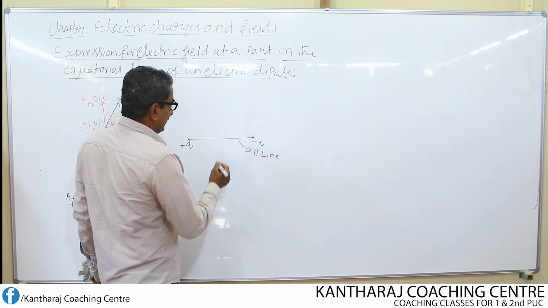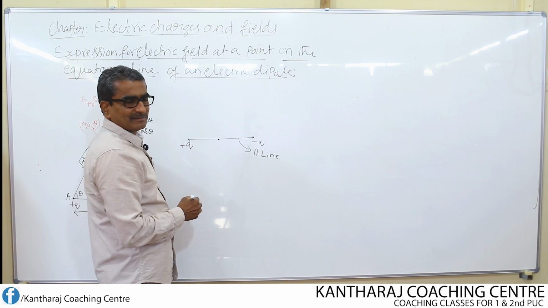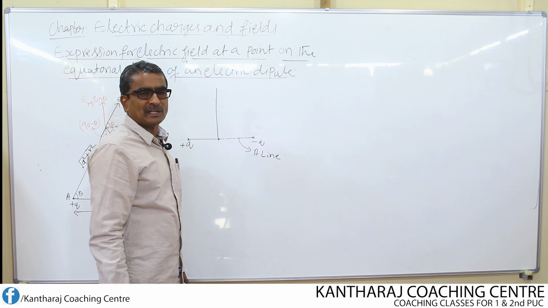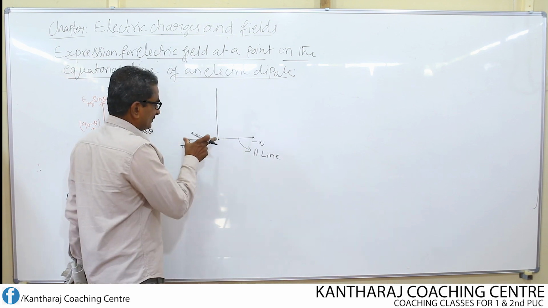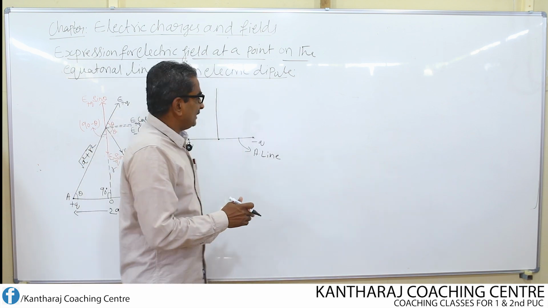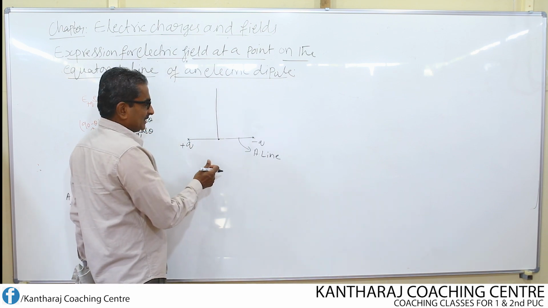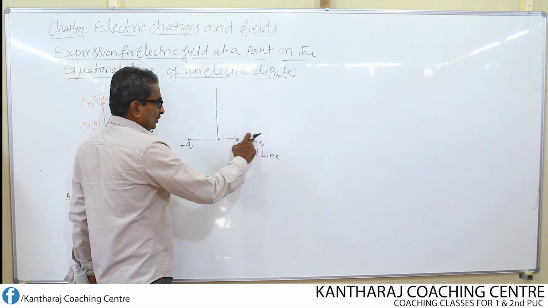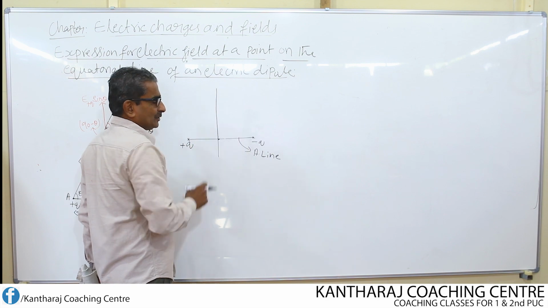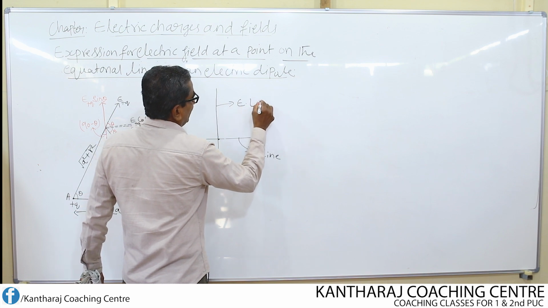Exactly from the midpoint of the dipole, if I draw a perpendicular, I call this perpendicular the perpendicular bisector, because the distance between these two points and the distance between these two points remain the same. It is going to bisect this total length equally, dividing it into two equal parts. That is why this is the equatorial line.